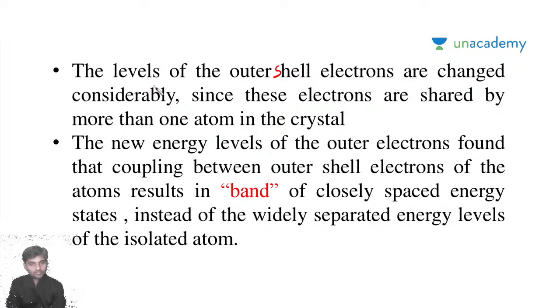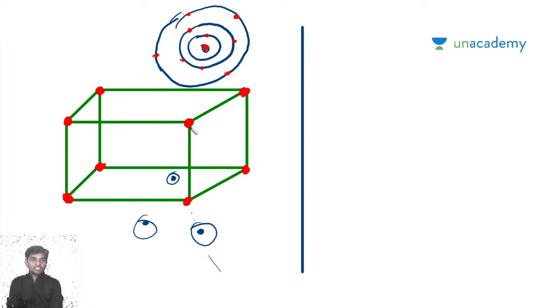Advanced congratulations. The levels of the outer shell electrons are changed considerably since these electrons are shared by more than one atom in the crystal. Whenever the outer shell electrons are shared by another atom, it looks like this.